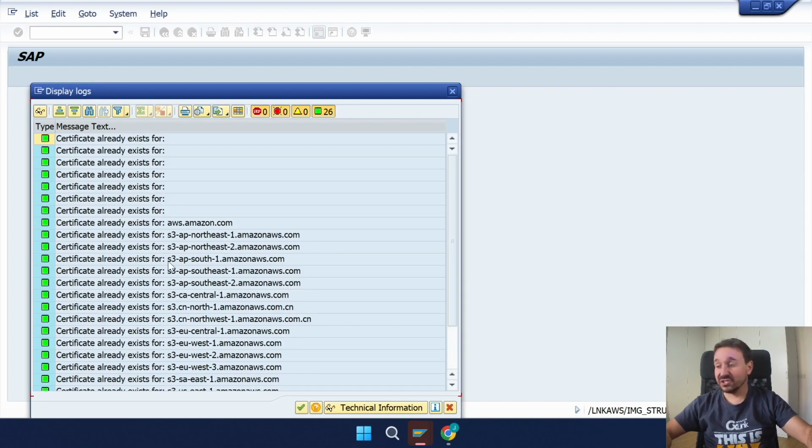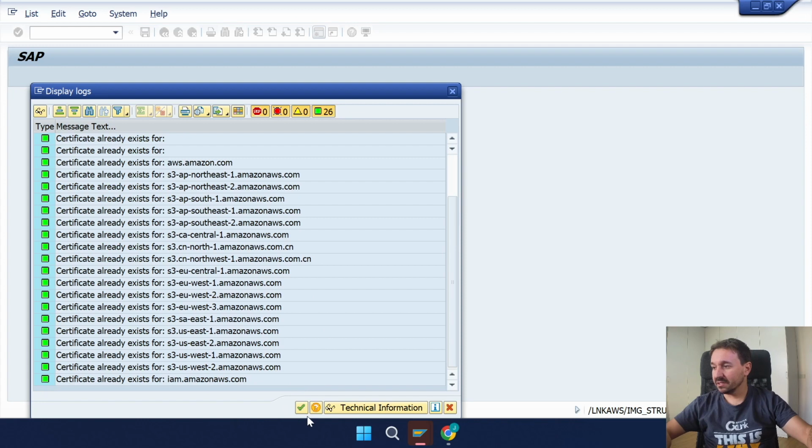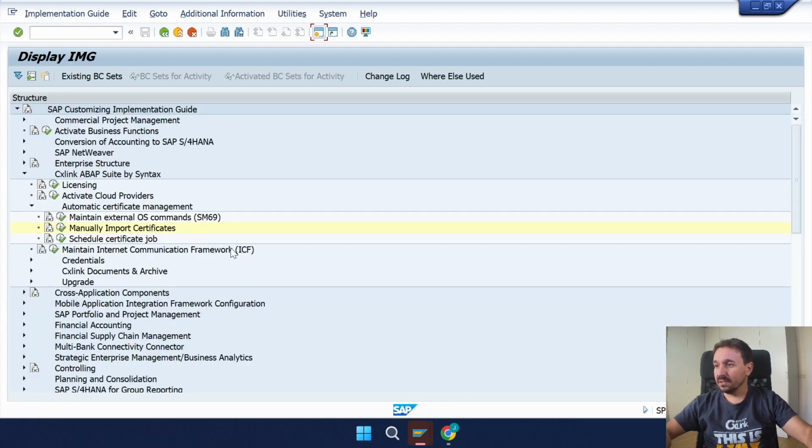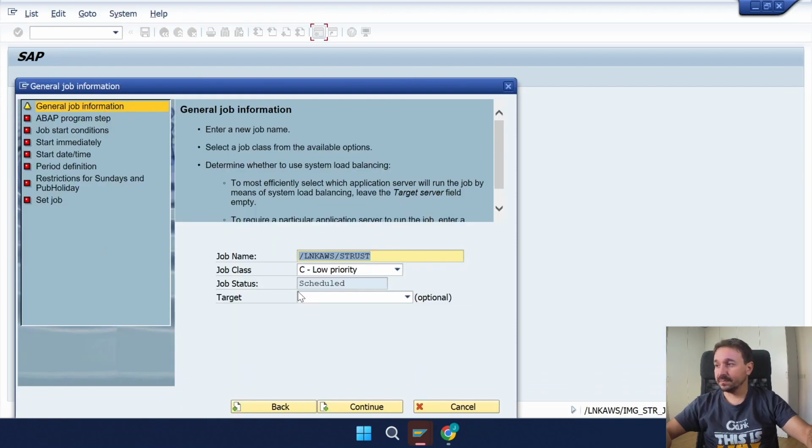Okay, it's finished. You can see the certificates on the trust. So next step, schedule certificate job. You have this tool to import certificates, but if you want to have a job to import certificates every week, every day, whenever you want, you can here configure a job.